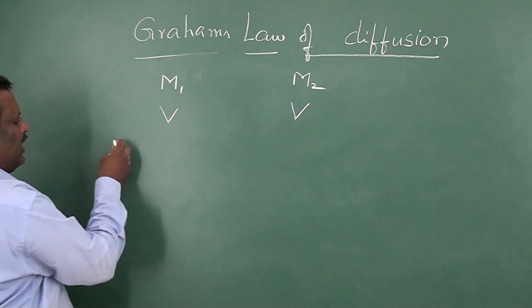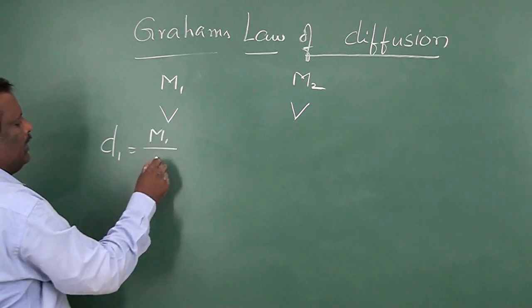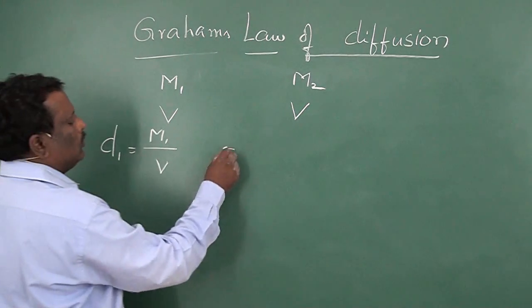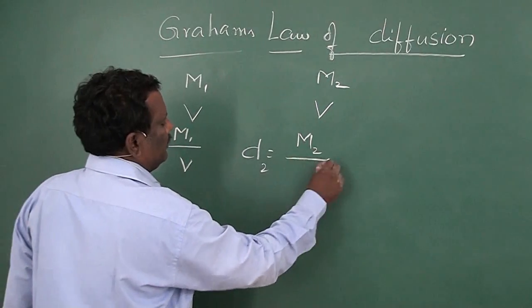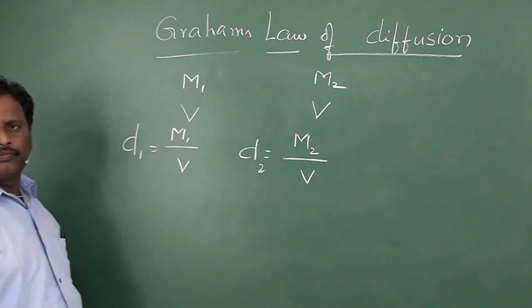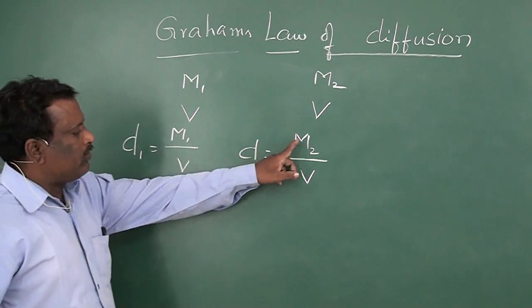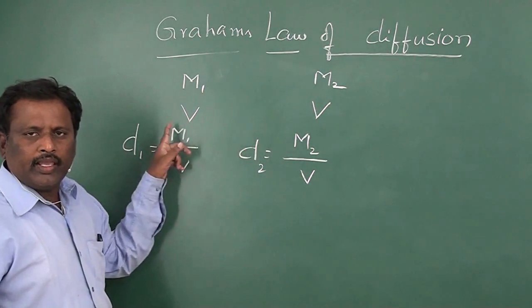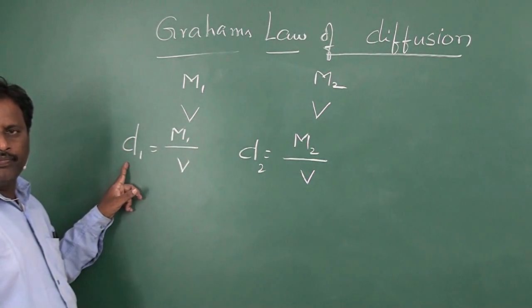Now, the density of the first gas D1 is equal to M1 by V and D2 is equal to M2 by V, where M1 is the molecular weight of the first gas and D1 is its density.